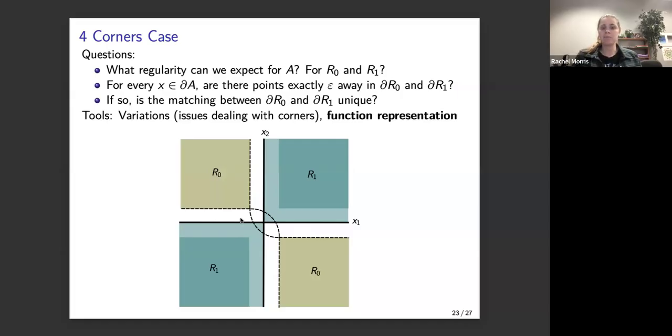And so this matching between R0, R1, and A, is that matching always going to be unique? Notice that the points where this uniqueness breaks down are exactly going to be the corners of R0 and R1, where this corner here matches to two different points. And so as for tools to think about this, we've really been thinking about representing these boundaries as differentiable functions, where we represent one boundary as one differentiable function, and this other boundary as another one. That way we can take derivatives here and then hopefully learn something about what's going on at the corners there.